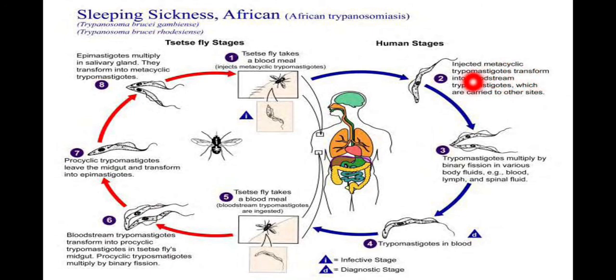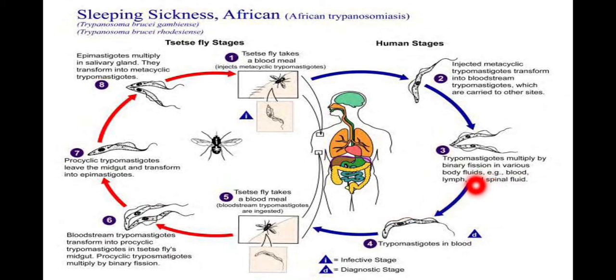Injected metacyclic trypomastigotes transform into bloodstream trypomastigotes, which are carried to other sites. The blood carries these trypomastigotes to other sites. Trypomastigotes multiply by binary fission in various body fluids, for example blood, lymph and spinal fluid.